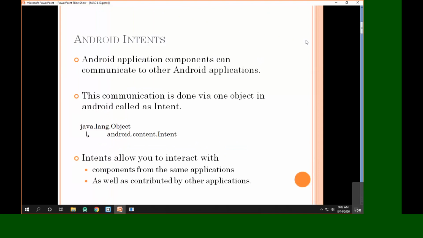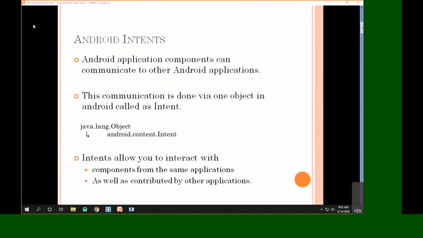Now what we said is an intent is basically a kind of communication object which allows us to communicate with other components in our Android operating system. So suppose I have another activity within the same application, or the activity of some other application. If you want to communicate across different components in Android, we can communicate via intent objects.